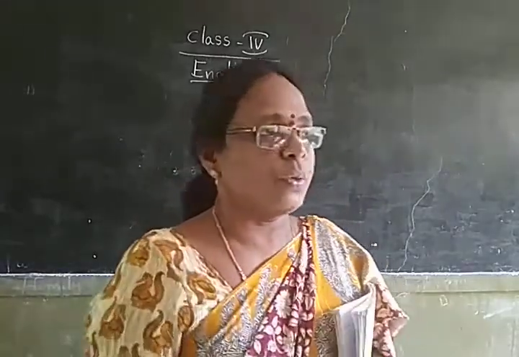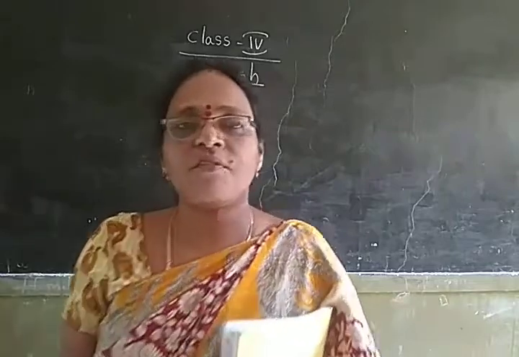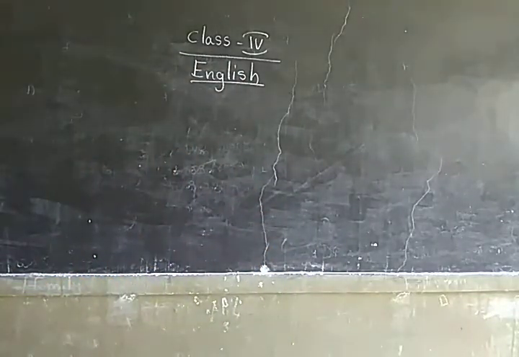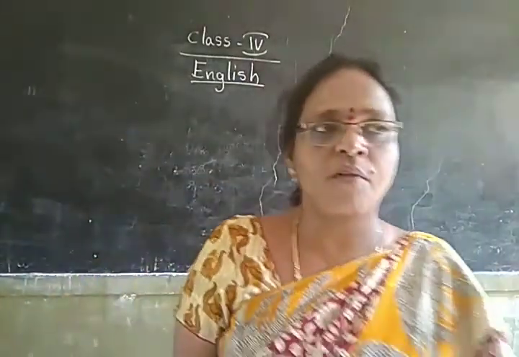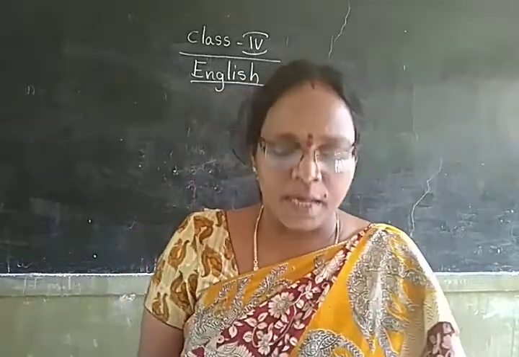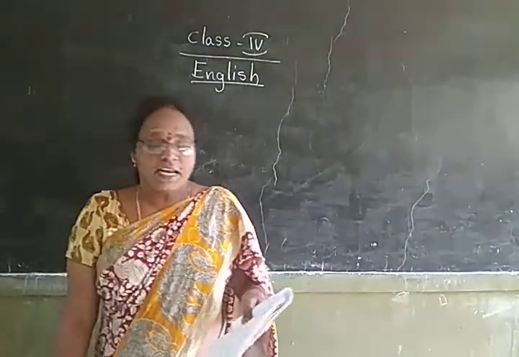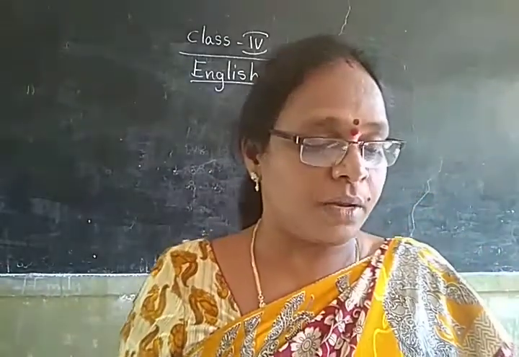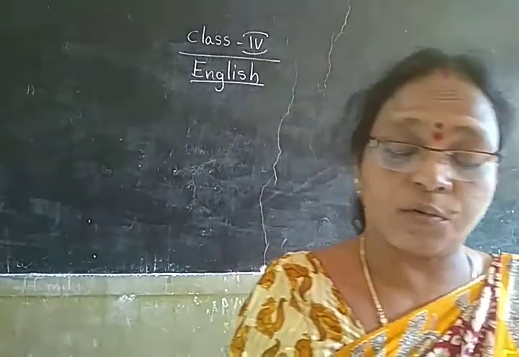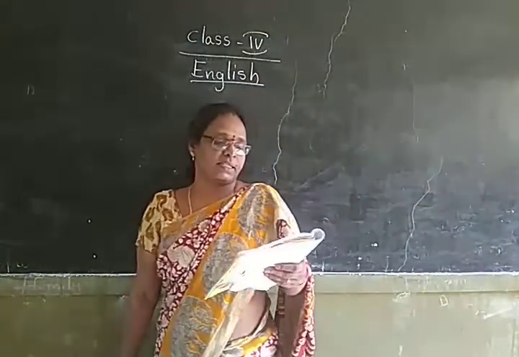Understood, Nana? Now we will see. I have also mentioned the kinds of prepositions. What are the four kinds of preposition? Preposition of time, preposition of place, preposition of location and preposition of direction. Yesterday we did the preposition of time. It states an action and answers the question beginning with when. Yesterday I gave you two or three sentences.